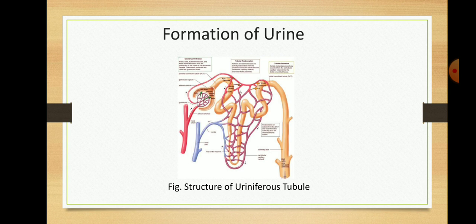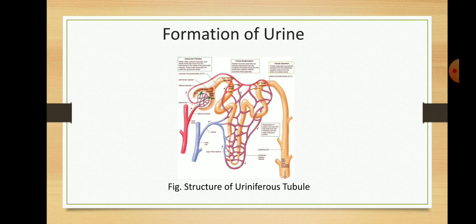From the posterior region of it, the convoluted tubule is present, and this convoluted tubule connects with a U-shaped tubular structure, which is the loop of Henle. The loop of Henle then connects with the distal convoluted tubule on one side and the proximal convoluted tubule on the other side.